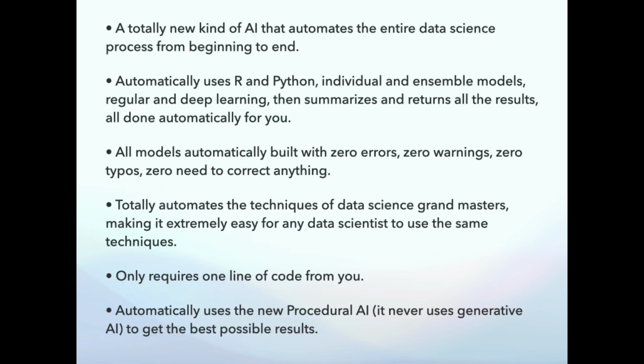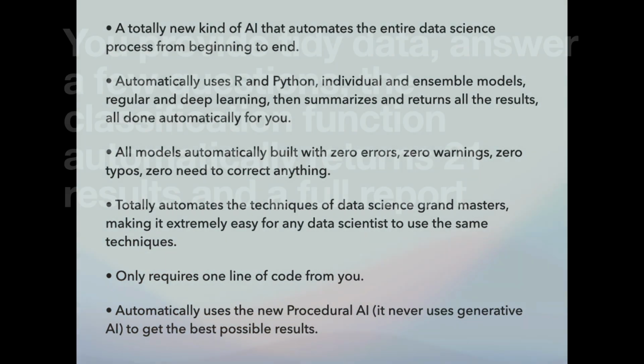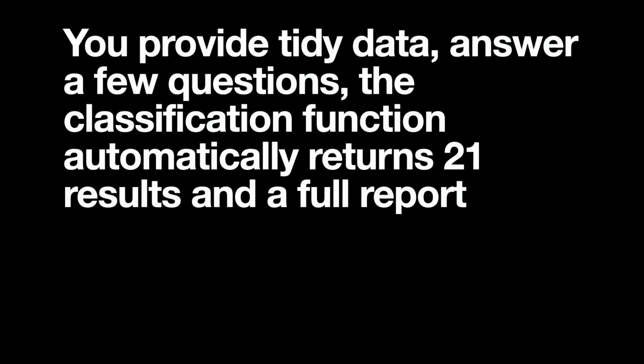What it's doing is automatically using something called the new procedural AI. It never, ever, ever uses generative AI. I did not use generative AI for anything in this. And this is part of what we're doing to get the best possible results. So in one sentence, you provide tidy data, in this case classification data, answer a couple of questions, and then the classification function will automatically return 21 results and a full report.